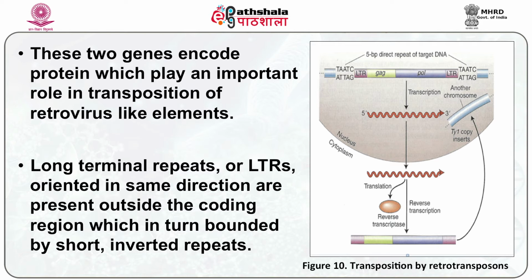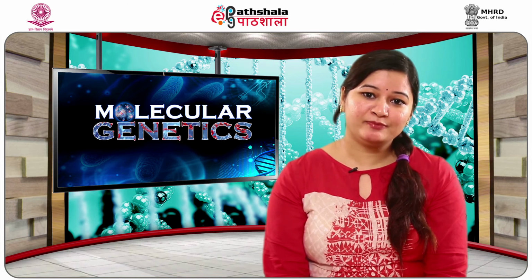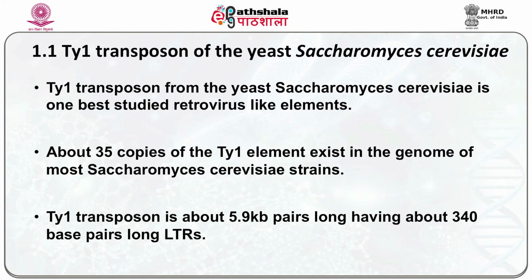Long terminal repeats or LTRs oriented in the same direction are present outside the coding region, which in turn are bounded by short inverted repeats. Retrovirus-like elements are sometimes called LTR retrotransposons because of the presence of LTRs. An example of this type of retrotransposon is the TY1 transposon of the yeast Saccharomyces cerevisiae.